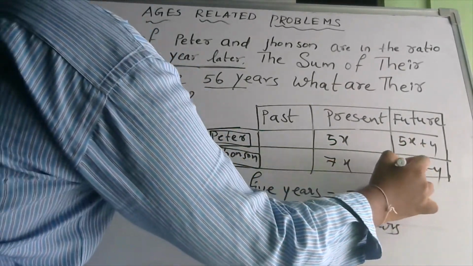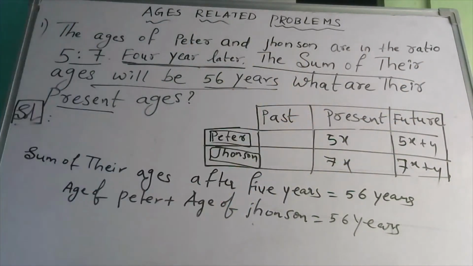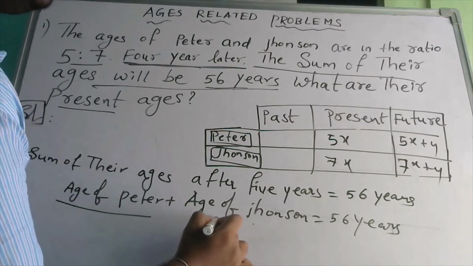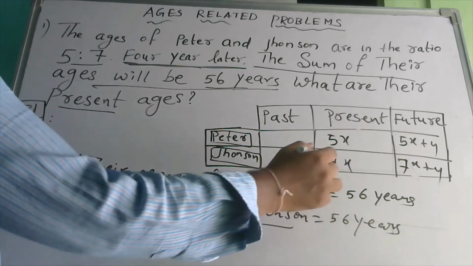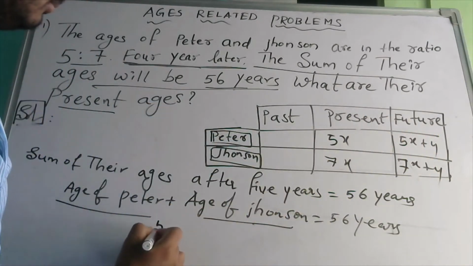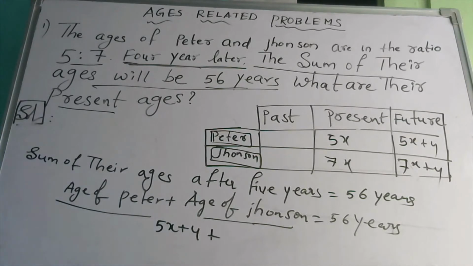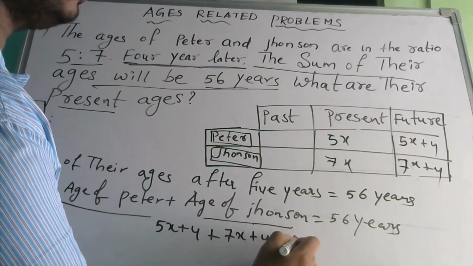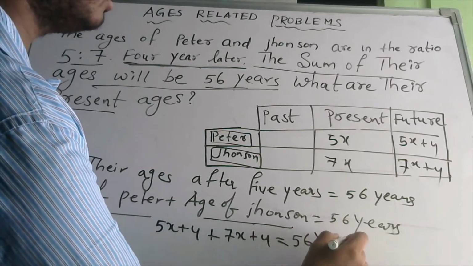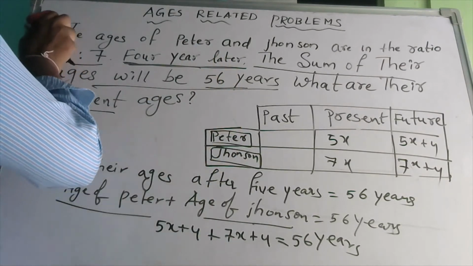Next, what he's saying: the sum of their ages will be 56 years. So the age of Peter plus the age of Johnson is equal to 56 years. Age of Peter after 4 years is 5x plus 4, plus the age of Johnson, 7x plus 4, is equal to 56 years. Right? Can I rub this question now? I'll rub this only.